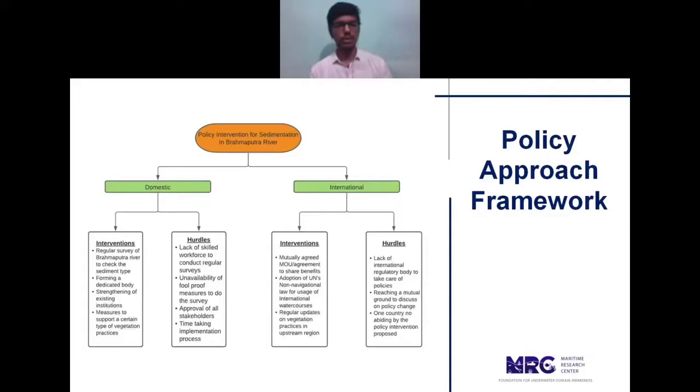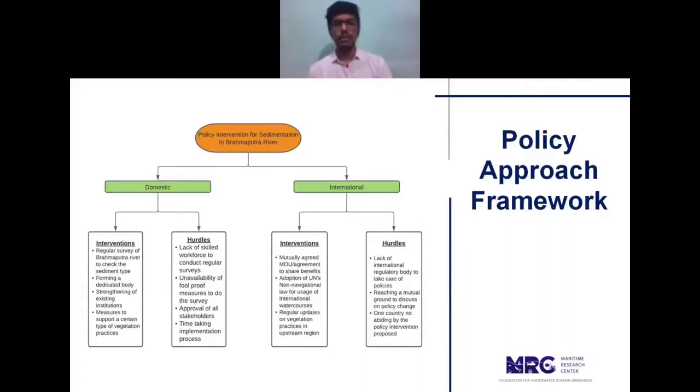And the hurdles I've also discussed. In implementing the interventions for the domestic aspects, there are hurdles that can be there, like a lack of skilled workforce which will be conducting the surveys. Also, having a foolproof method to conduct the survey is one of the challenges here. Then taking approvals from the various stakeholders involved in the river can become a cumbersome task because it can be a time-taking process in order to implement any of the suggestions or measures taken to manage the river.